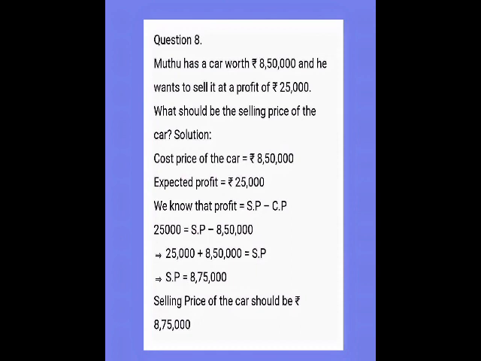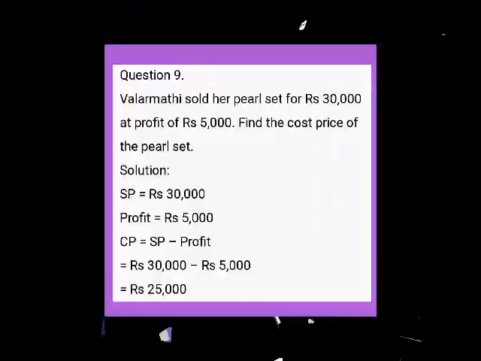So selling price is equal to cost price plus profit, that is equal to 25,000 plus 8,50,000. So if you add, you will get 8,75,000 as the selling price. So selling price of the car should be 8,75,000.